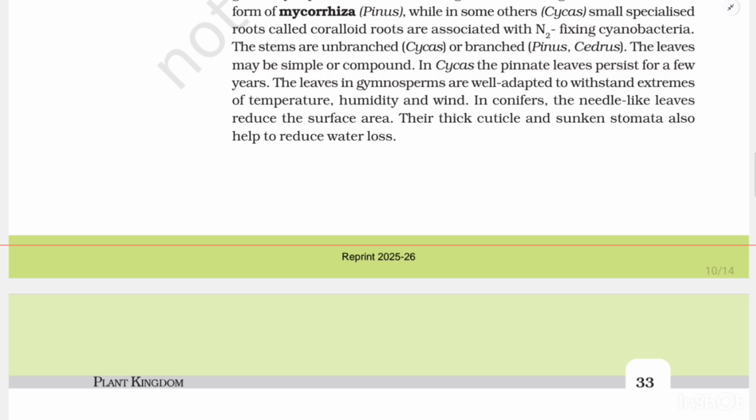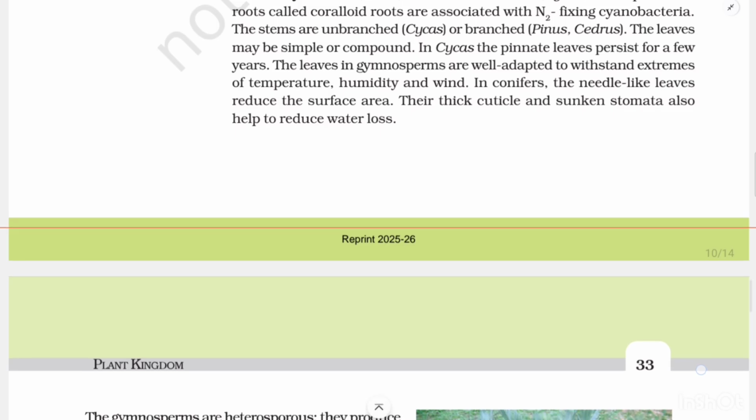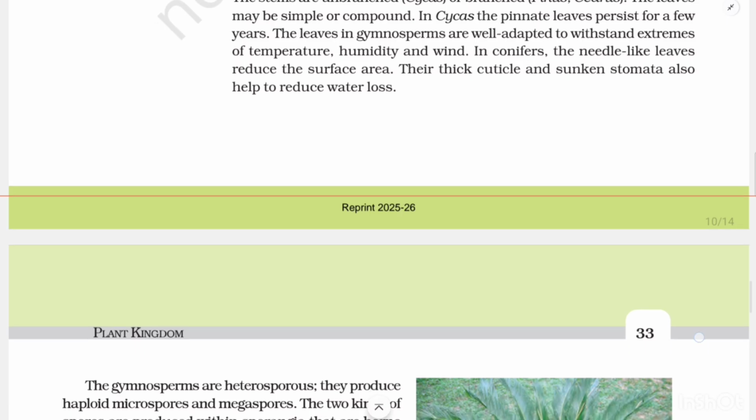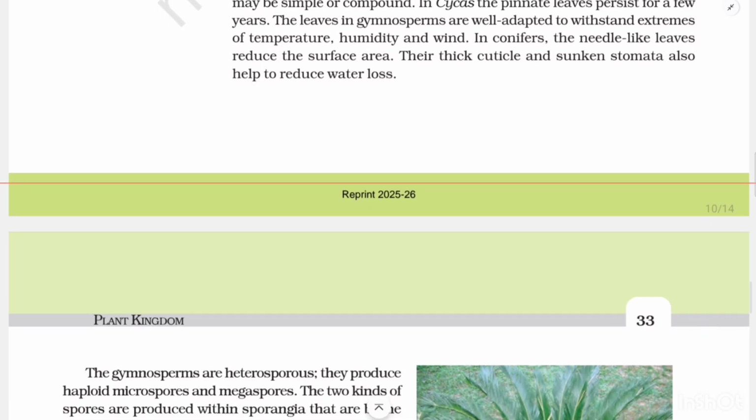In Cycas, the pinnate leaves persist for a few years. The leaves in gymnosperms are well adapted to withstand extremes of temperature, humidity, and wind. In conifers, the needle-like leaves reduce the surface area. Their thick cuticle and sunken stomata also help to reduce water loss.